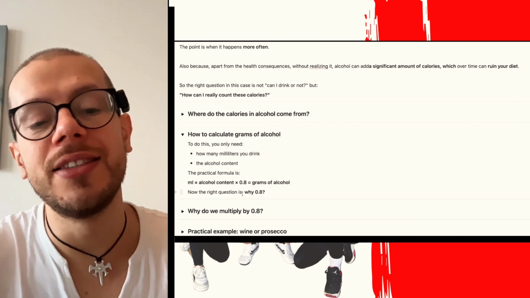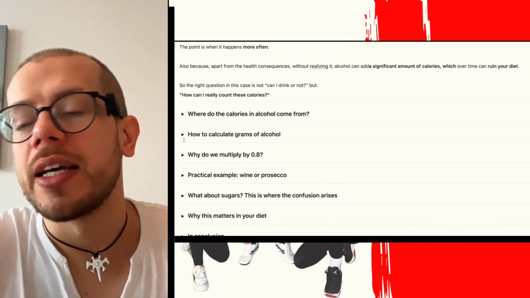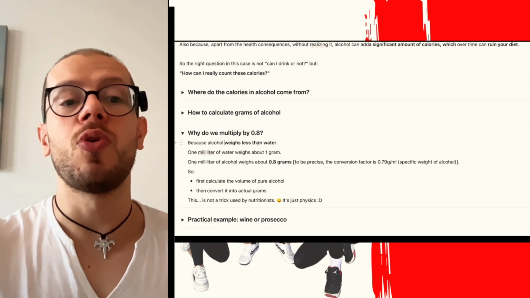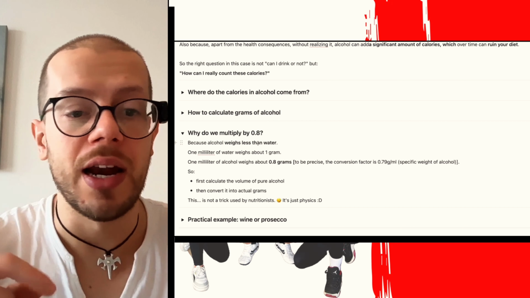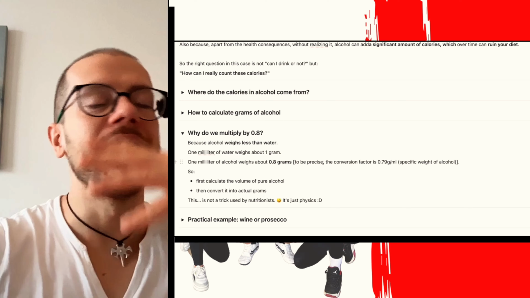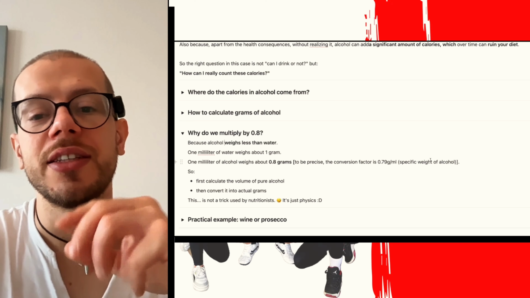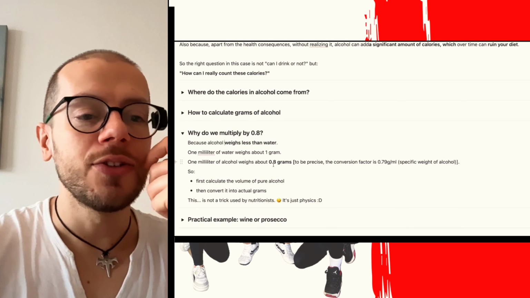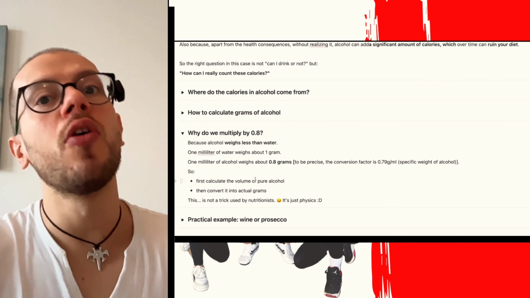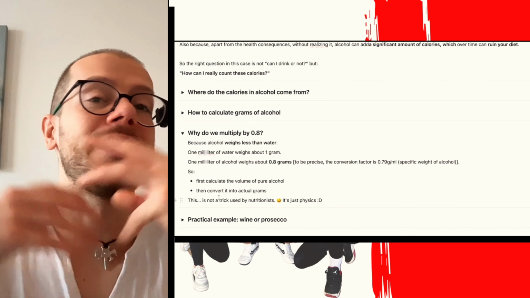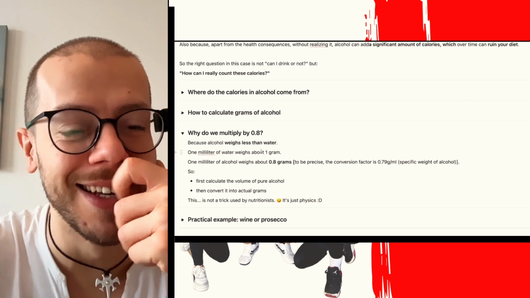Now the question, why 0.8? Okay, because I like this number. No, I'm joking. Because alcohol weighs less than water. So 1 milliliter of water is 1 gram. 1 milliliter of alcohol weighs about 0.8 grams. To be very accurate, the conversion factor is 0.79 grams per milliliter. This is the specific weight of alcohol, but let's calculate by 0.8. So first of all, let's calculate the volume of pure alcohol, then convert it into actual grams. And this is not a trick used by nutritionists, but just basic math.